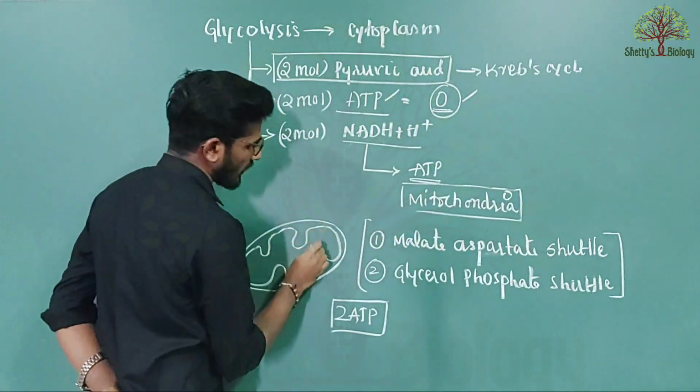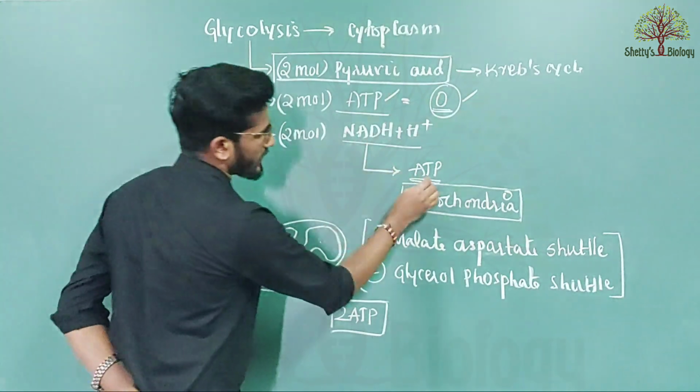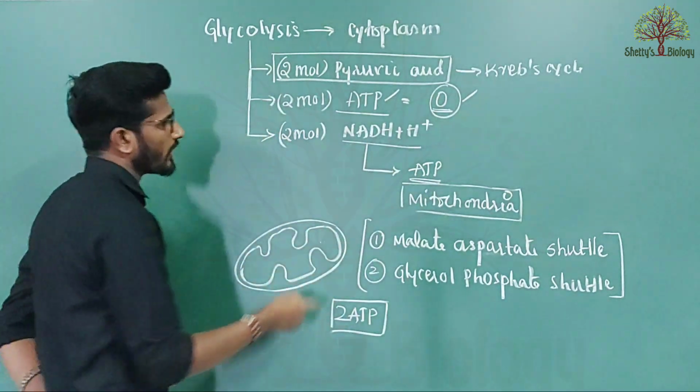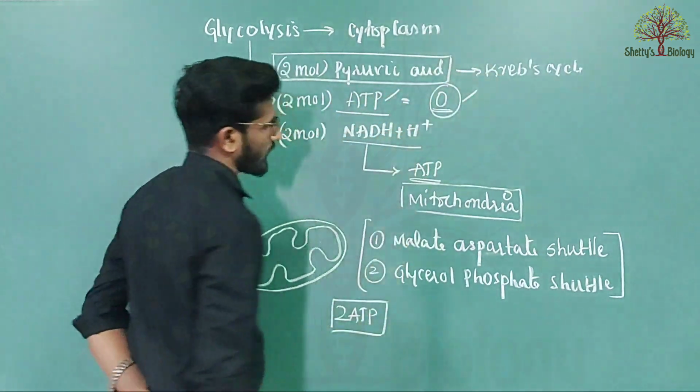Now the NADH2 which has entered inside the mitochondria, and how this NADH2 synthesizes ATP, we can discuss in our next video. So now coming to the Krebs cycle.